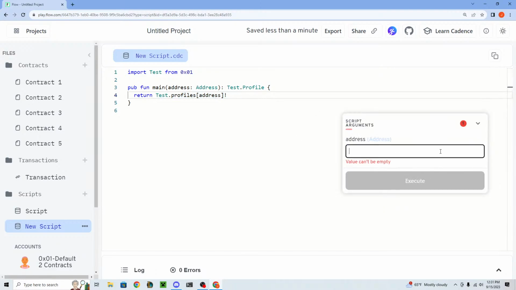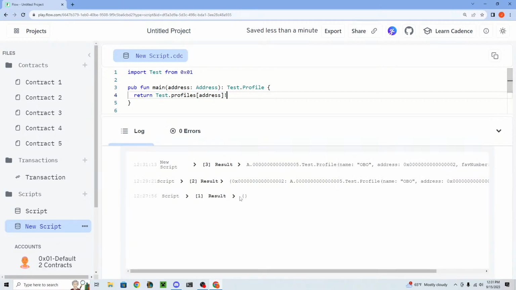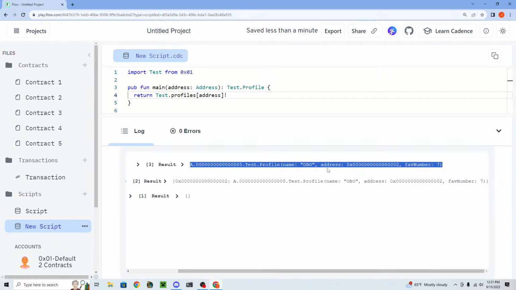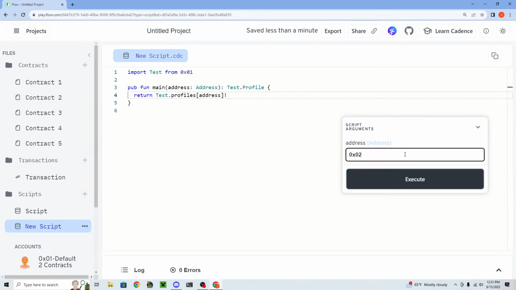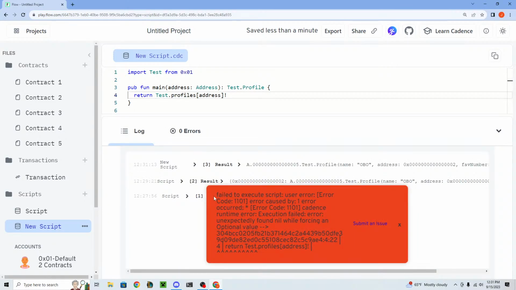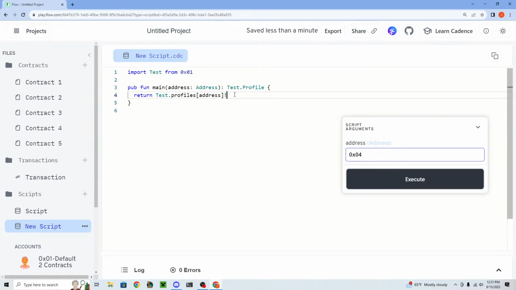So let's just do that. If we put in 0x02 here, we will get a test.profile, which is right here, right? With the OBO, address 2, favorite number. But if we put in an address that doesn't have a profile yet, let's say 0x04, and we execute, we're going to get an error, right? It's going to say we aborted the program because we found nil when we were forcing an optional value. So we were trying to force an optional value here, but we found nil, and so we aborted the program for you. That's what this does right here.